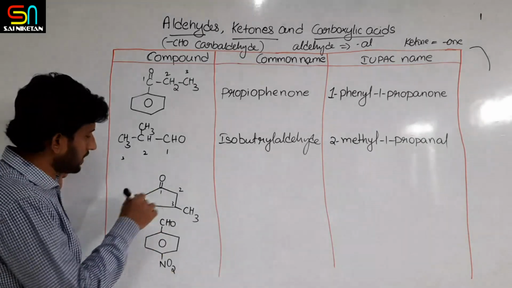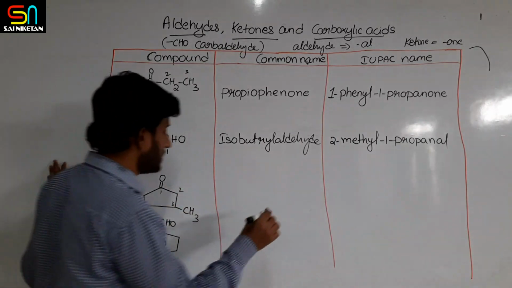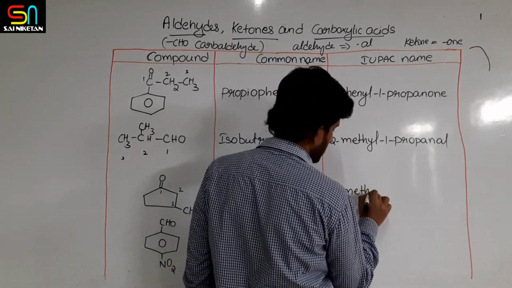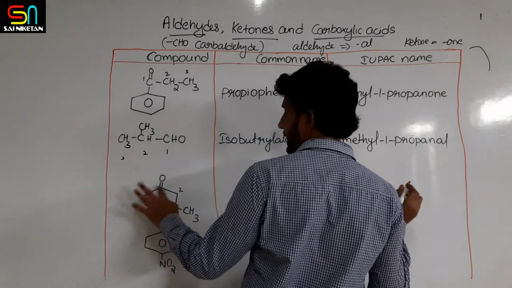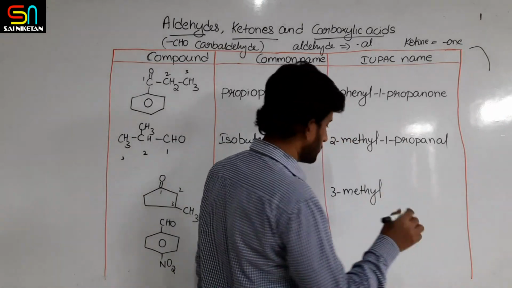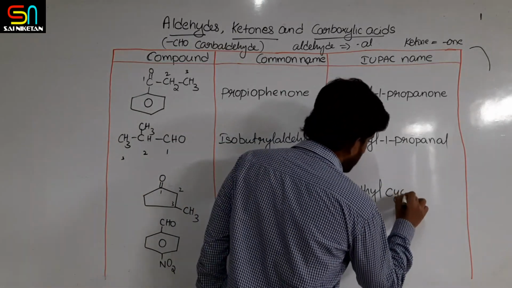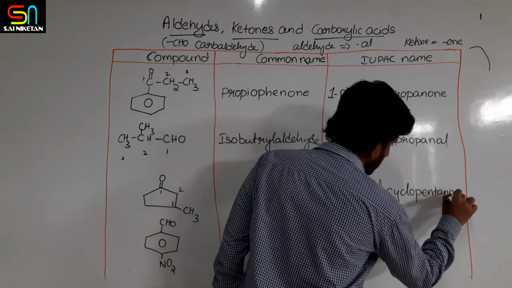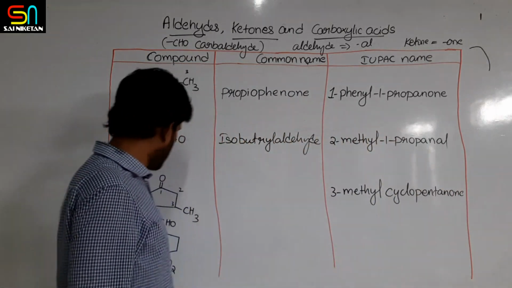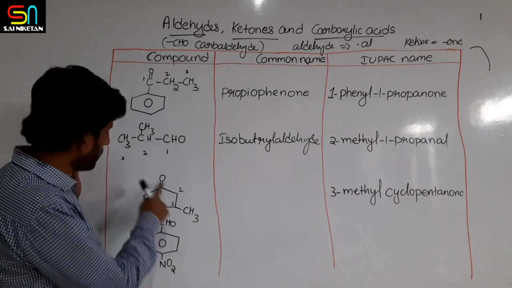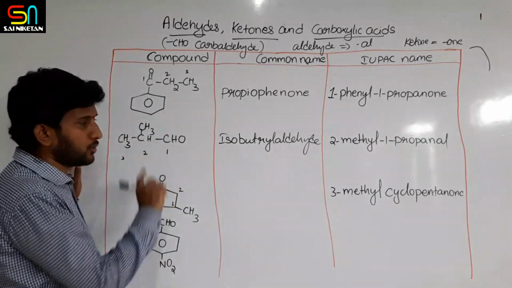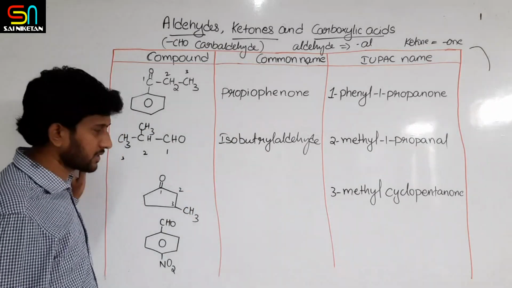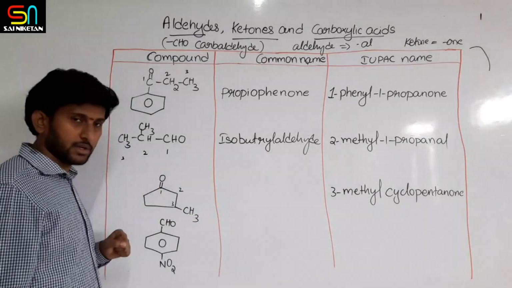The IUPAC name is 3-methyl. It is a cyclopentane ring, right? So 3-methylcyclopentanone. Why? Because it is a cyclopentane ring. Cyclopentane, you remove E, add ONE, cyclopentanone. But at which position is the methyl? Third position. That is the IUPAC name.